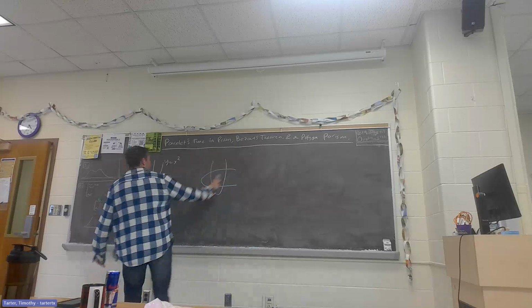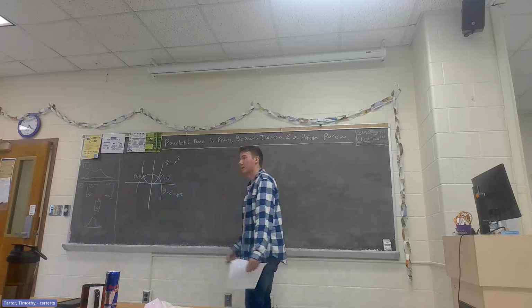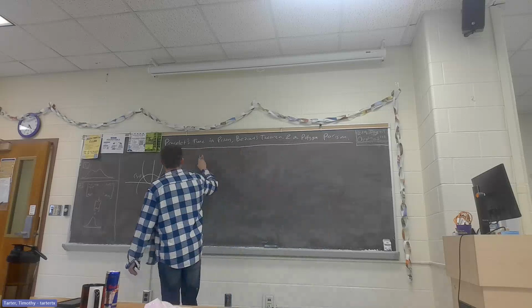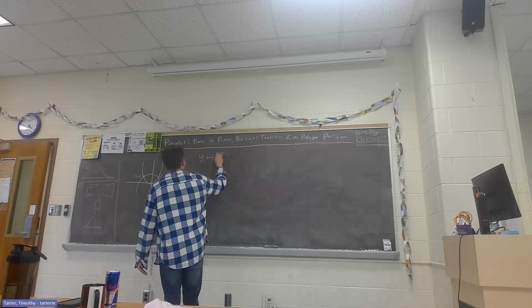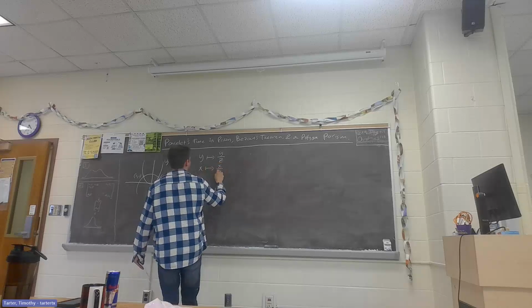So Poncelet's trick to turn this into a projective curve and to embed this thing into projective space was to fix a map sending y to y over z and x to x over z.